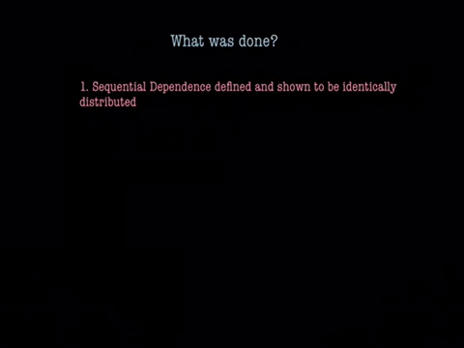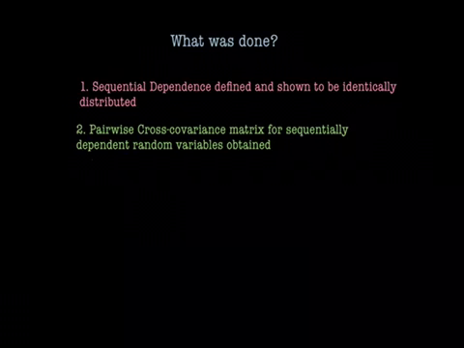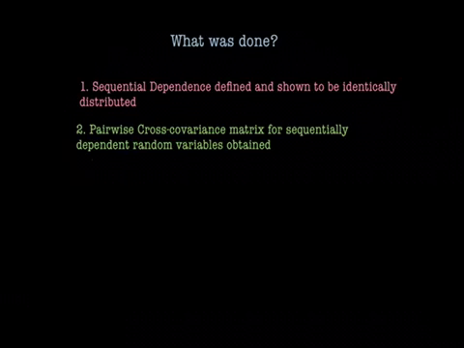This new paper contains three main results. First, the notion of sequential dependence for random variables is defined. Traylor and Hathcock showed that sequentially dependent categorical random variables, like the first kind dependent random variables from the previous work, are identically distributed but dependent. Second, the pairwise cross-covariance matrix for two categorical random variables in a sequence of sequentially dependent random variables is obtained, and the formula is actually quite interesting.